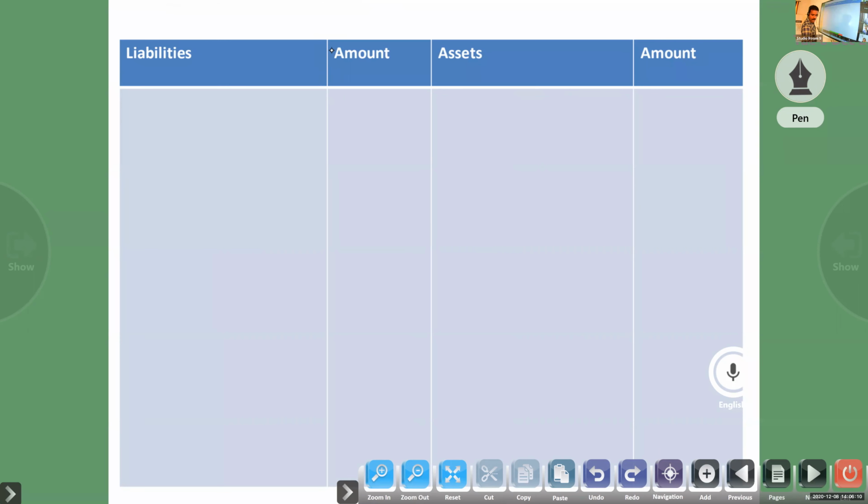Okay. First, you have to prepare the balance sheet. Balance sheet means the opening balance sheet as on 1st January 2013. Otherwise, you can write the heading opening balance sheet. If you have any doubt, you can ask. Only one question we will do. Opening balance sheet.